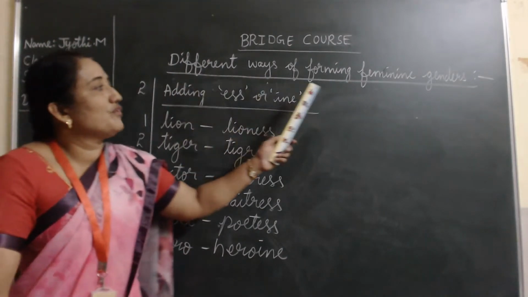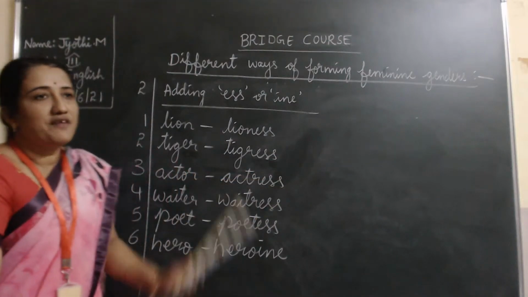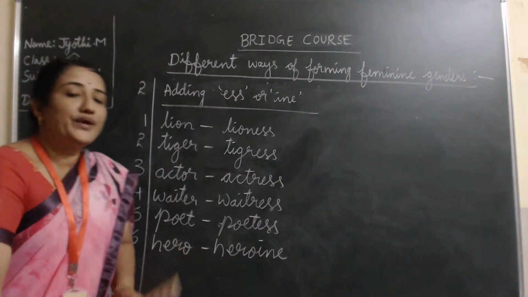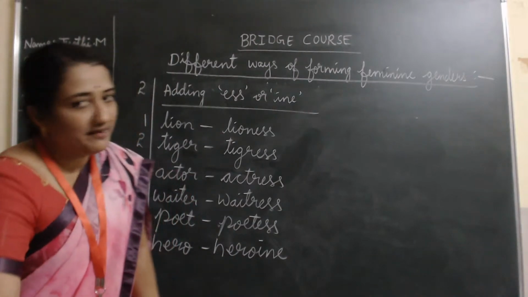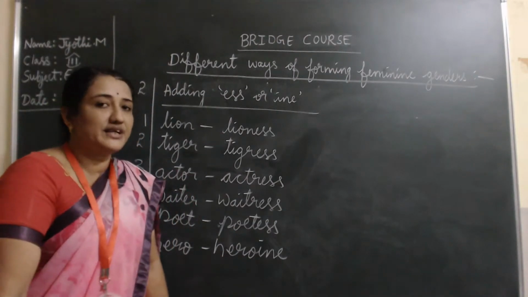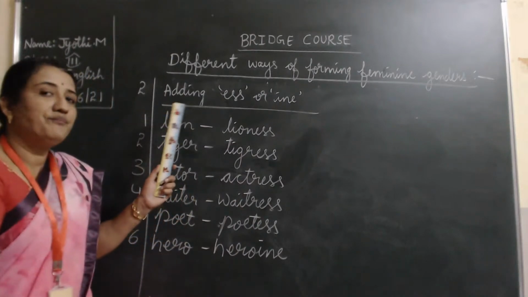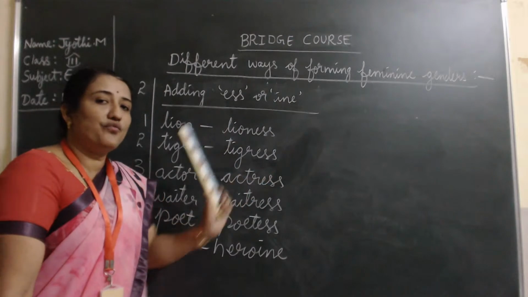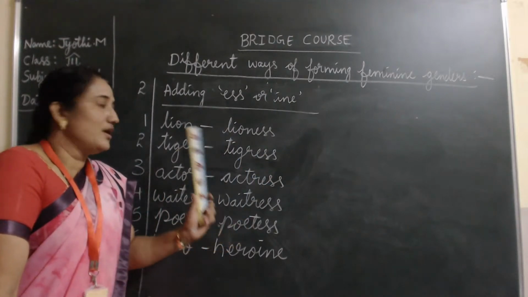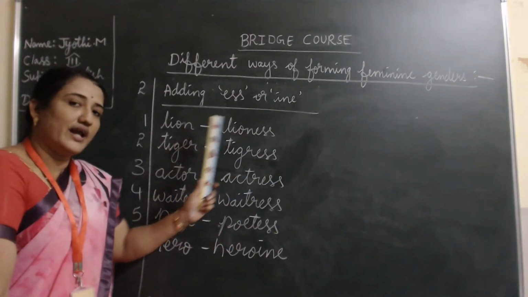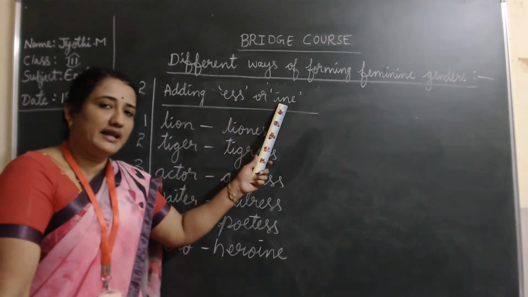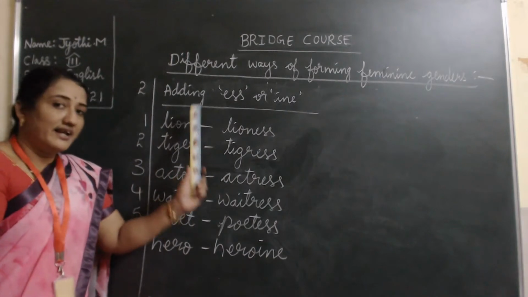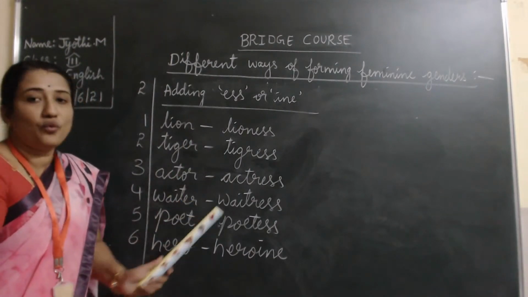See, different ways of forming feminine genders. From masculine to feminine, there are different ways. First one is putting an entirely different word. In the second way, you just added ESS and INE to form the feminine gender. Once again, I'll read for you, and after this, one more way is there.